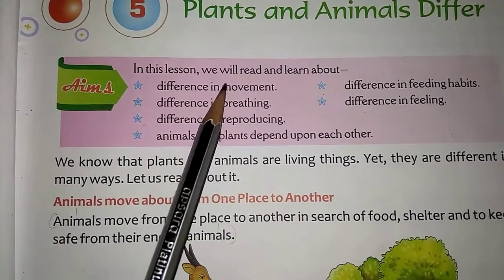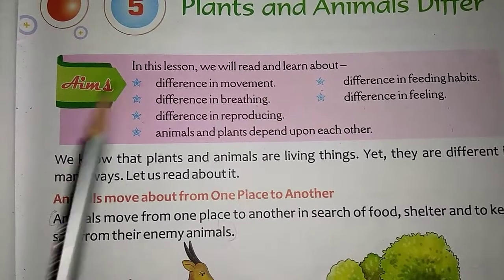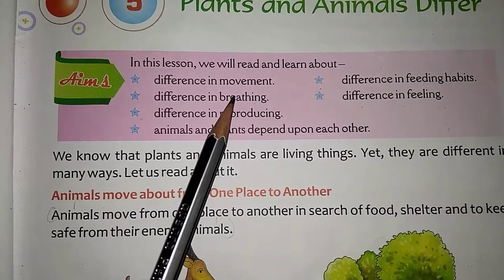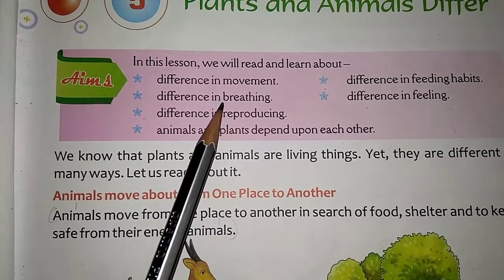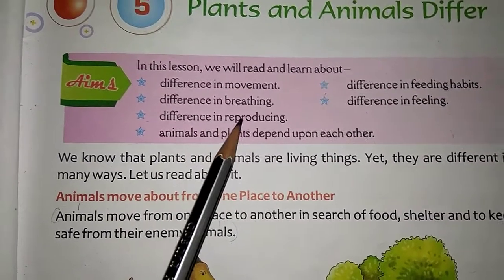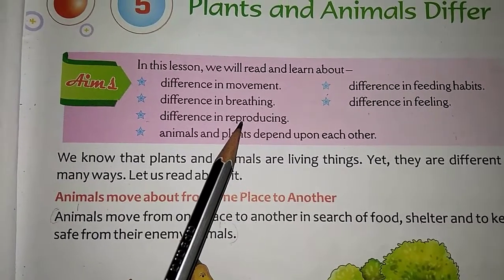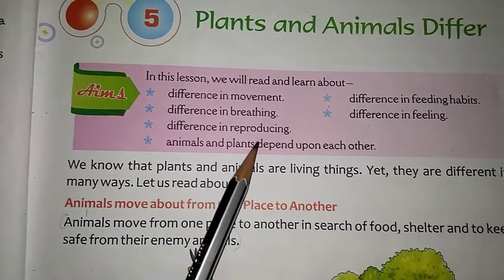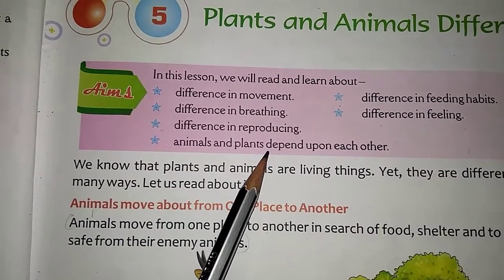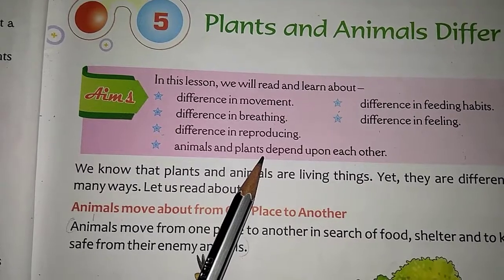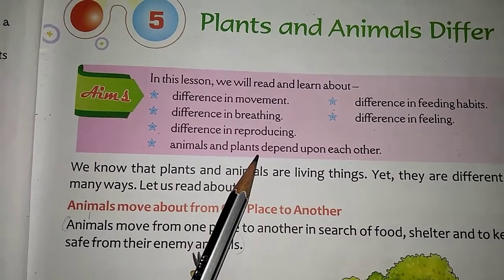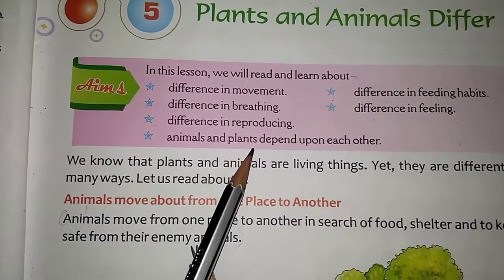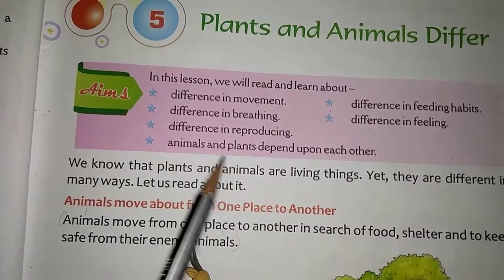In this lesson we will learn about difference in movement. You can see the movements. Difference in breathing, how the plants breathe, how animals breathe. Difference in reproducing. How do they reproduce? Reproduce means what, children? They give birth to the same kind, that is known as reproducing.